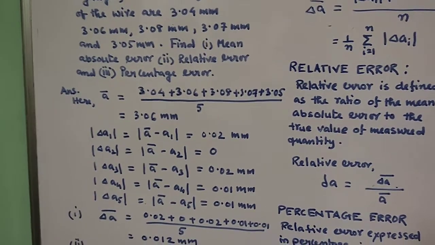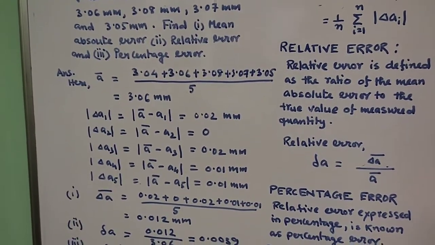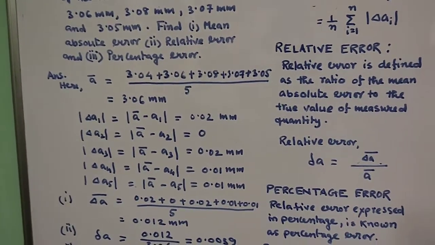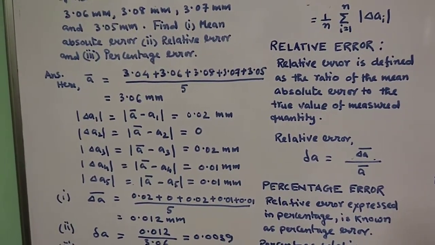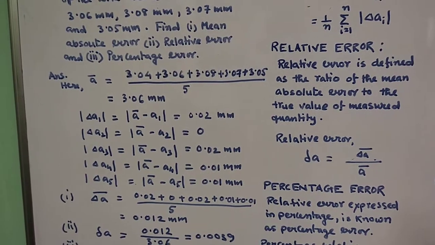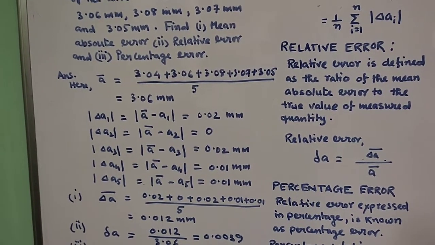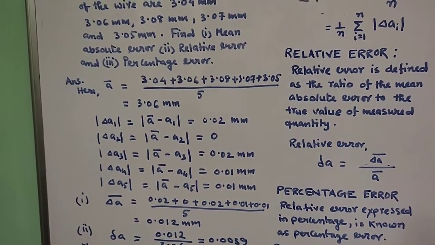So if you want to define the mean absolute error, you have to sum up and divide by 5. As per the calculation, you try this calculation, it is coming out 0.012 mm. So this is your mean absolute error.